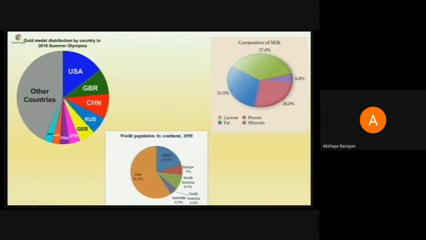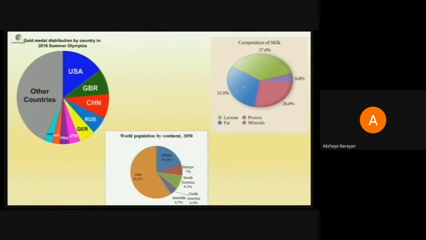So this is the strength of the pie chart. A glance is enough to tell what is the major information you are able to draw from it. Then you are seeing the other countries, Great Britain, China, Russia, Germany, etc., having their own shares. What is done here is you are comparing the share of each of these countries with respect to the entire circle. The circle represents the total number of gold medals available, in which each country has its own share. So this is how a pie chart gives us information. It tries to compare between the sectors which are created and the complete circle. That is the relationship between the sectors and the complete circle.